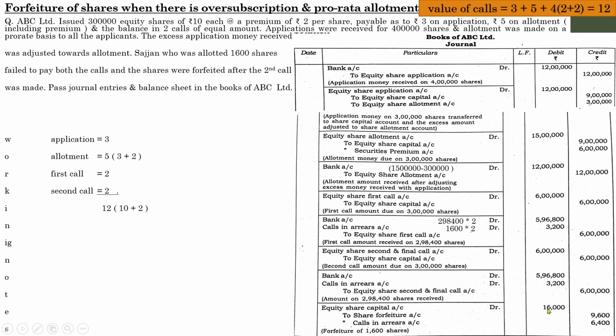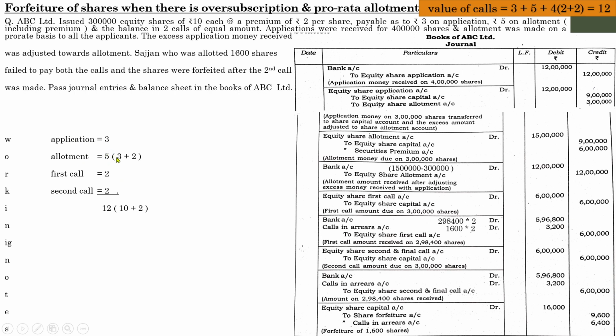And out of 16,000, the actual amount received by the company. Here Sargent, who was allotted 1600 shares, failed to pay call monies. So he had successfully paid application and allotment. What is the value of application? That is 3. There is no confusion. What is the value of allotment?